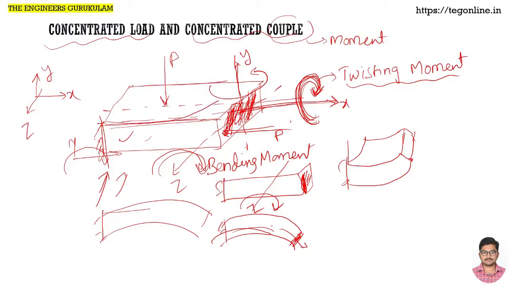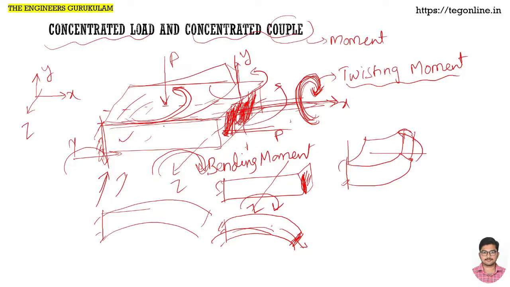For this cross section, which was along the x-axis direction, it is moving away from the x-axis, to that side.